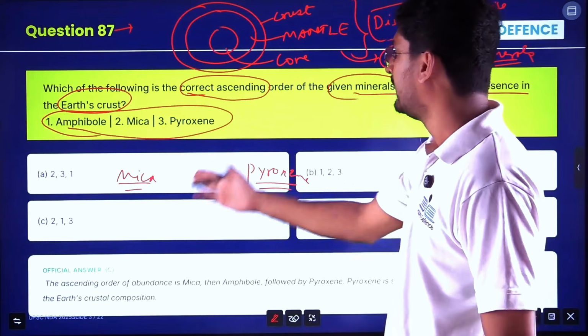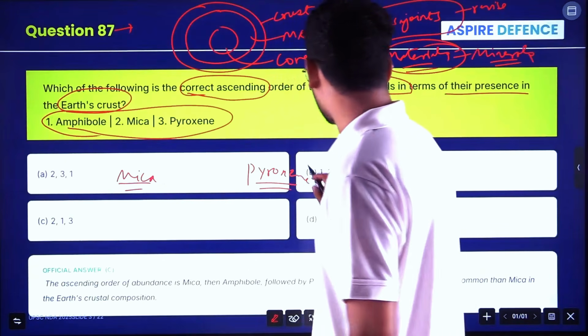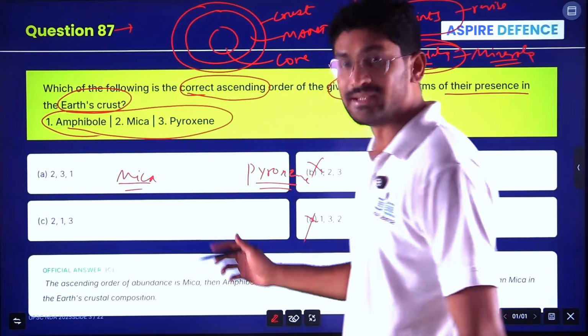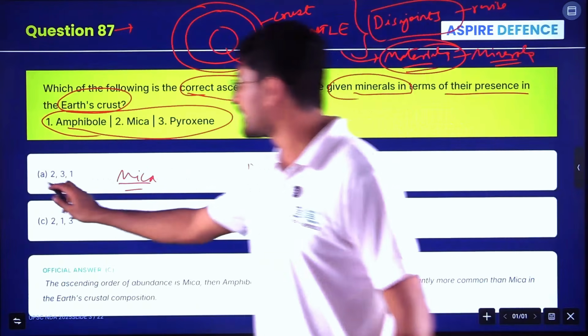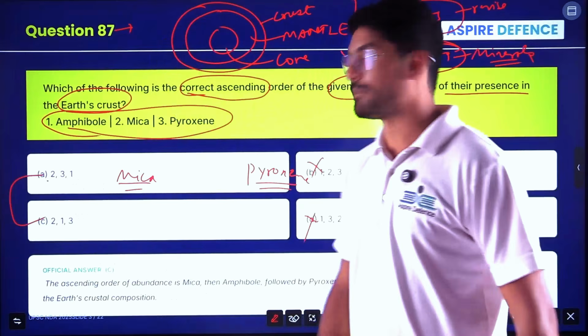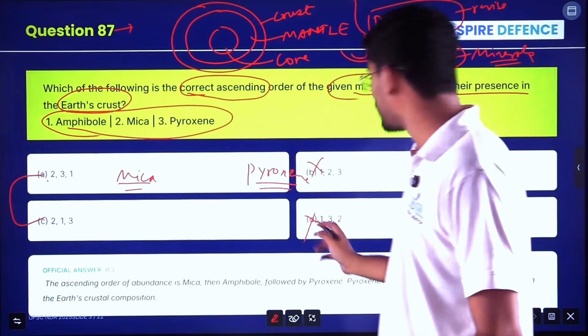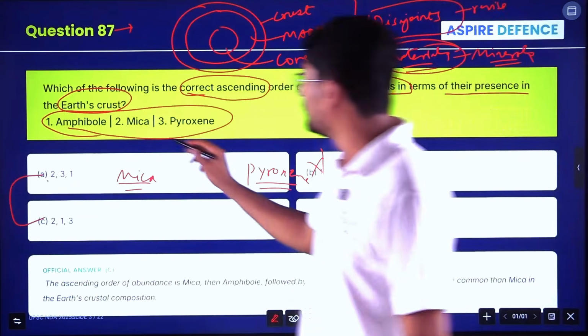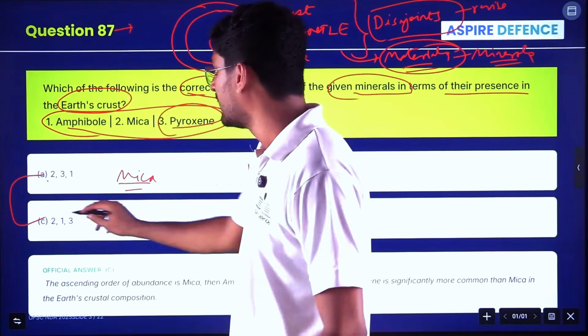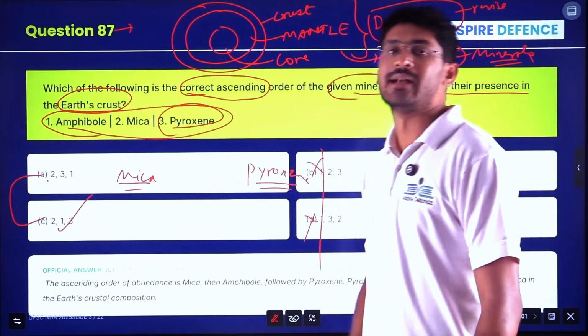So mica is the least, so 2 will be the first. Okay, this you can eliminate. See, this is the eliminate option 1. If you know at least mica is the least, then you can come to option A or C. Because the first option is amphibole, and here also he has given amphibole, so you can easily eliminate B and D. Then if you know pyroxene is the highest, you will be able to end up with the answer.